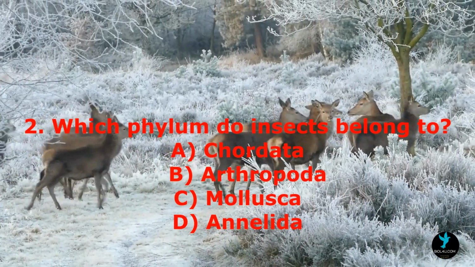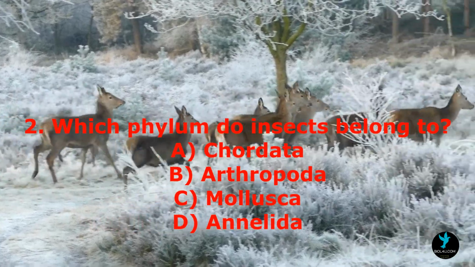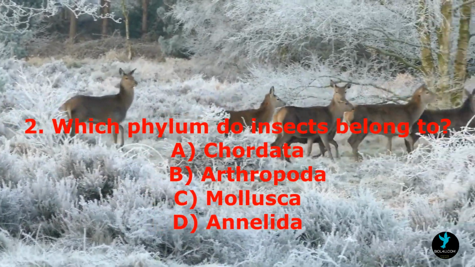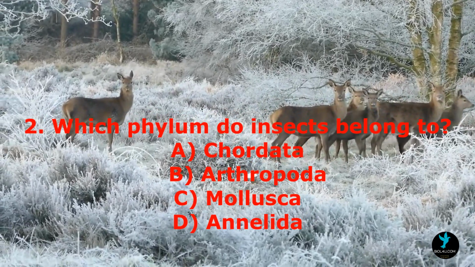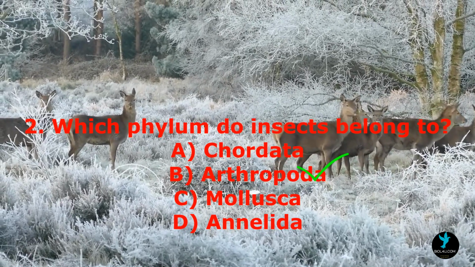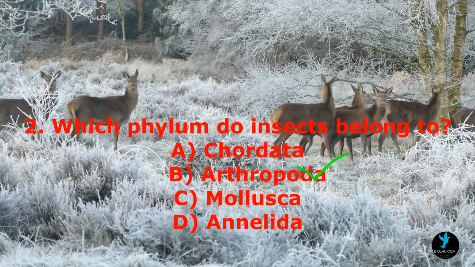Question number 2. Which phylum do insects belong to? Option A, Chordata. Option B, Arthropoda. Option C, Mollusca. Option D, Annelida. So the correct option is Arthropoda. Arthropoda includes all the insects.